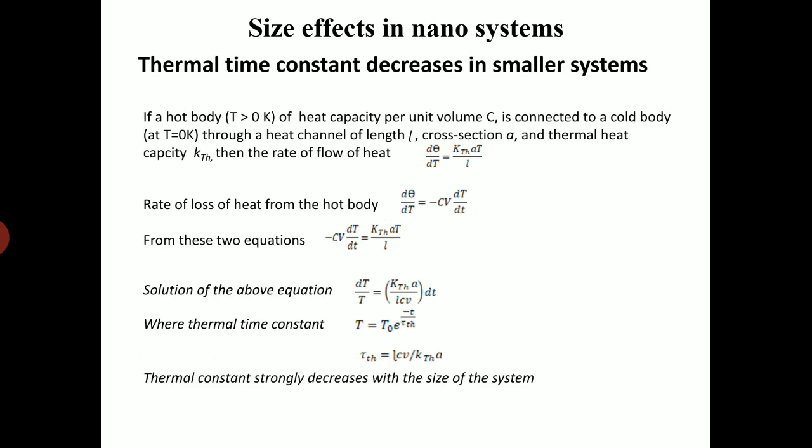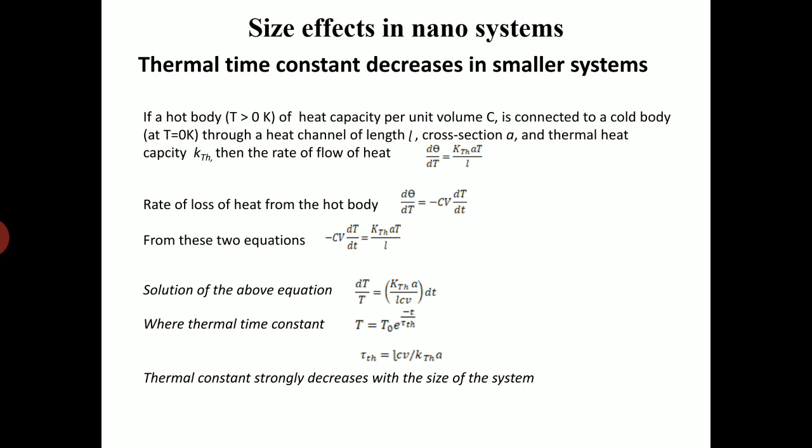Size effects in the case of nanosystems: the thermal time constant decreases in smaller systems. Consider a hot body at a temperature T greater than 0 Kelvin, with heat capacity per unit volume C, connected to a cold body which is at a temperature of 0 Kelvin through a heat channel of length L, cross section A, and thermal conductivity k_th.